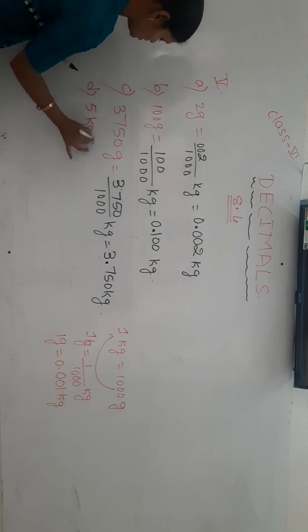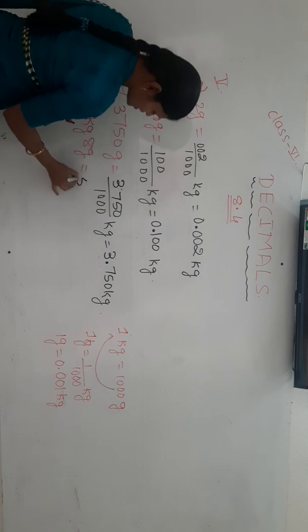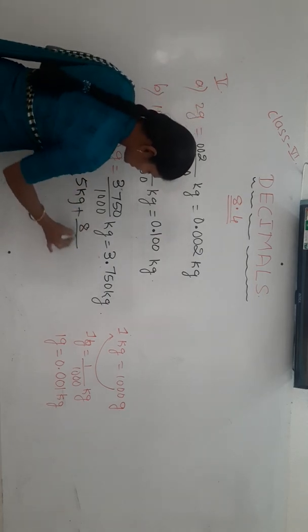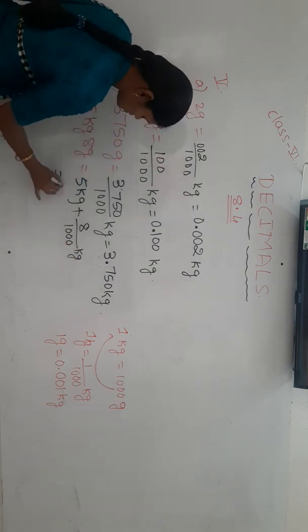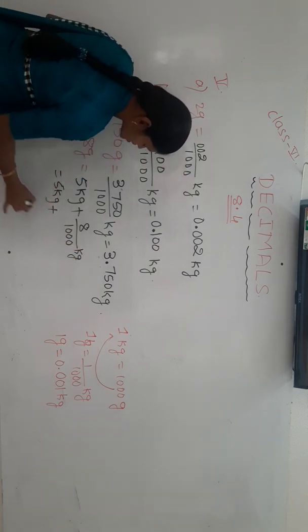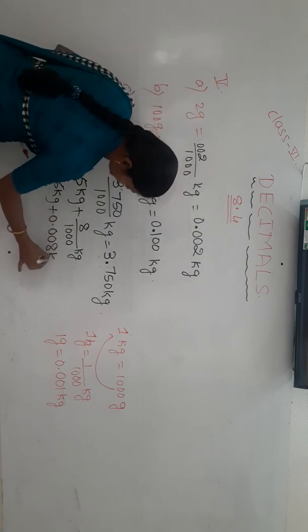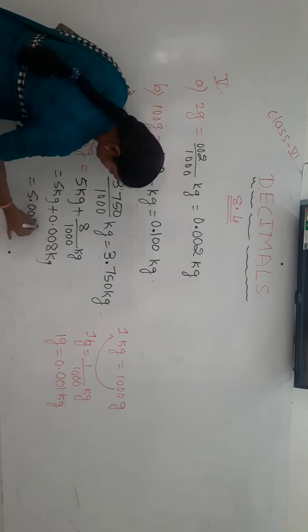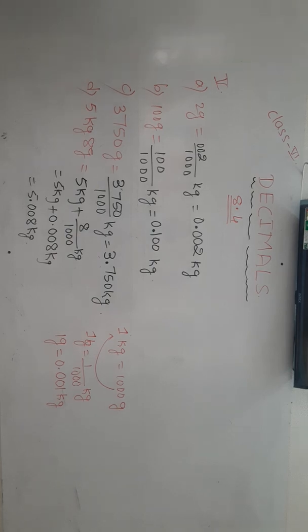Next to this one, 5 kg 8 gram. 5 kg is already in terms of kg, plus 8 gram written in kg means 8 by 1000 kg. 5 kg as it is plus 8 by 1000 written in decimal is 0.008 kg. Together, 5.008 kilogram. Like this we have to convert.